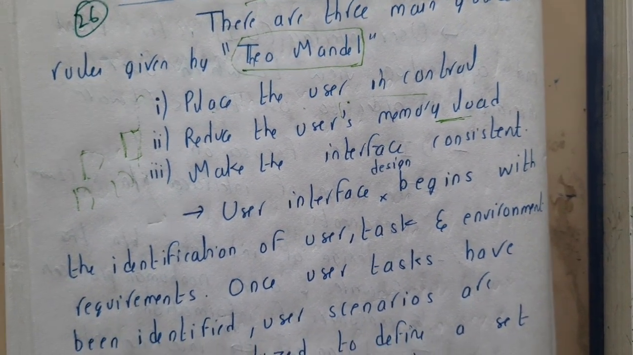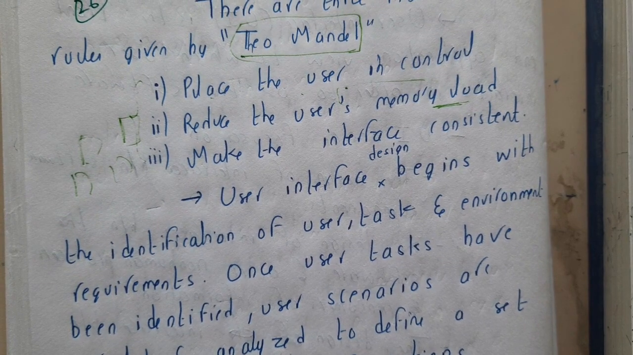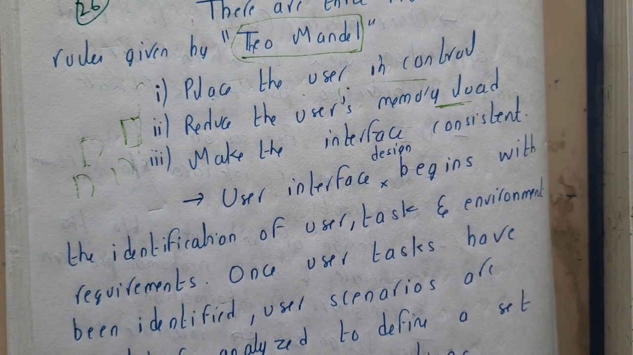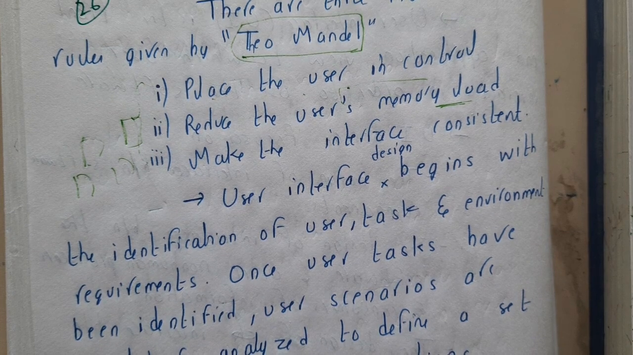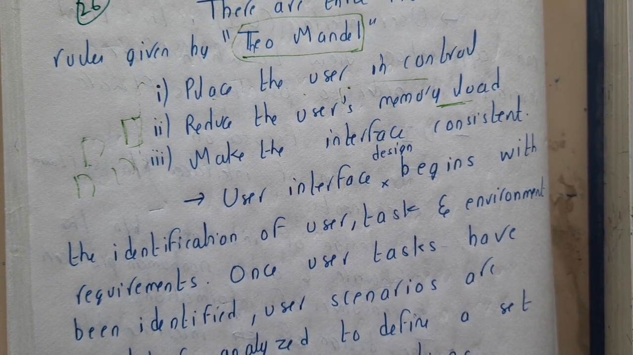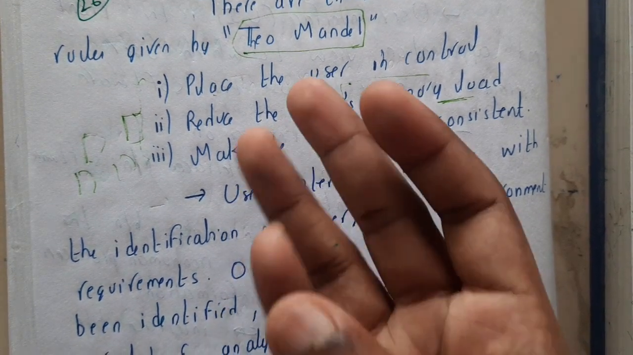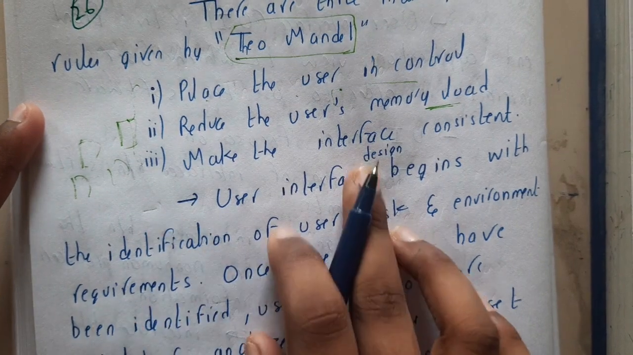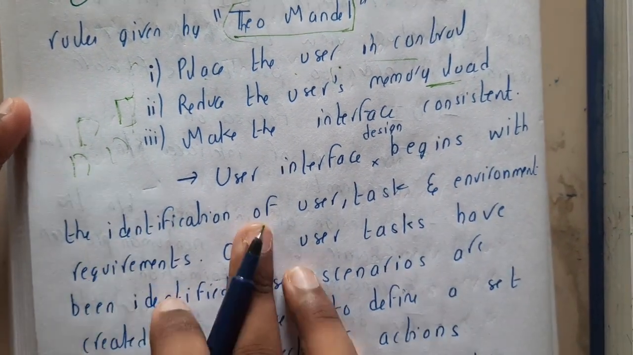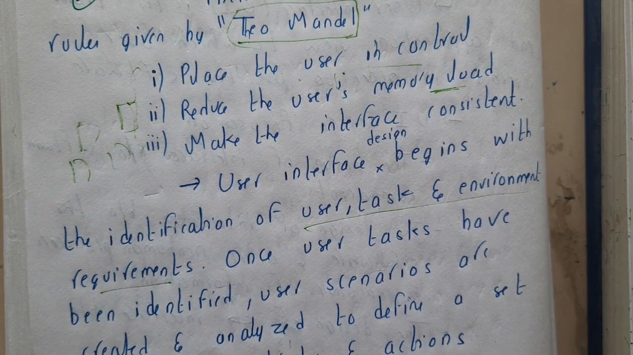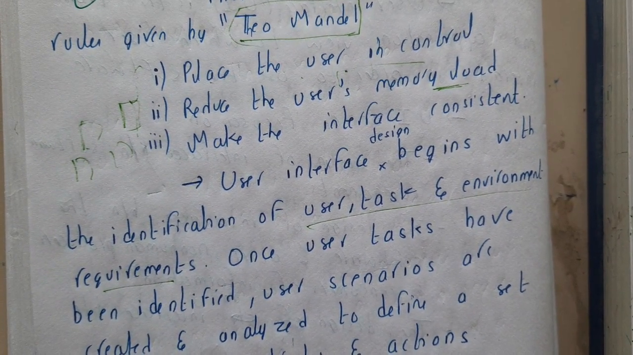So what is user interface, guys? Whenever you open an application, the first thing that you see is the UI. Whatever the user is seeing is the user interface, and he's using that to interact with the system. Simple? Yes. User interface design begins with the identification of user tasks, environment and requirements. So you will be designing the UI based on the user's requirements, right? Yes.